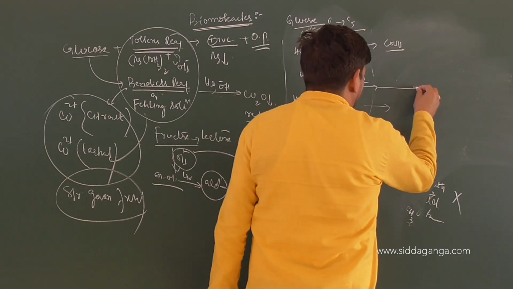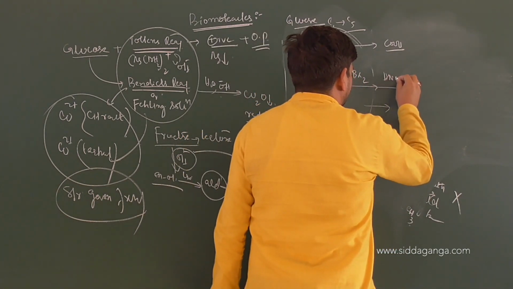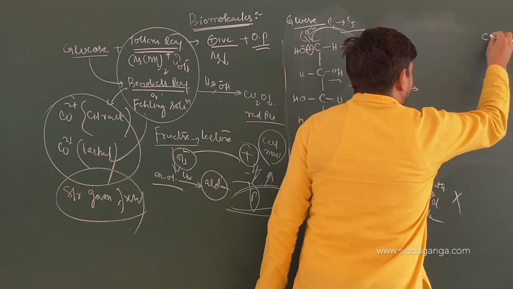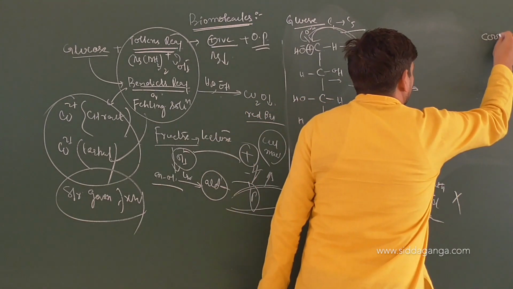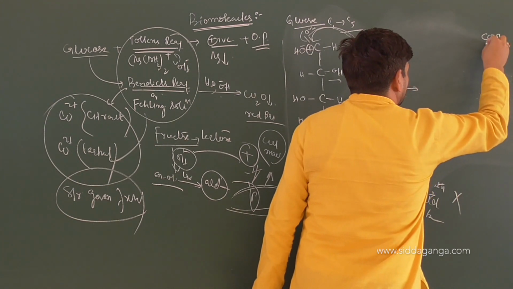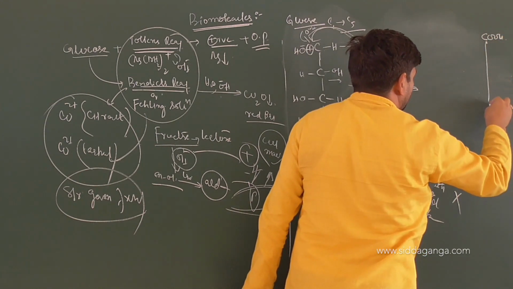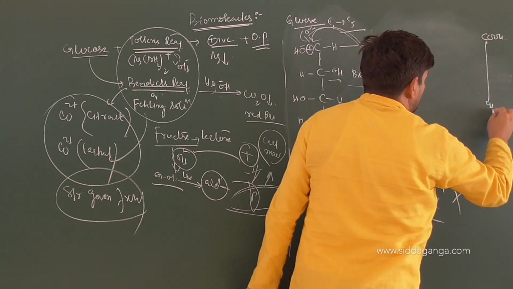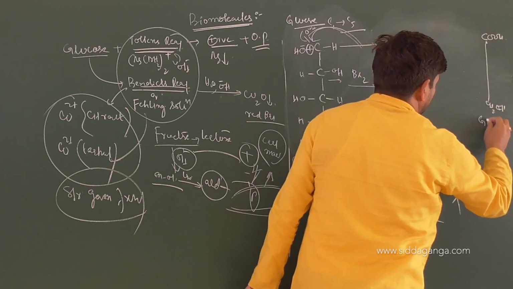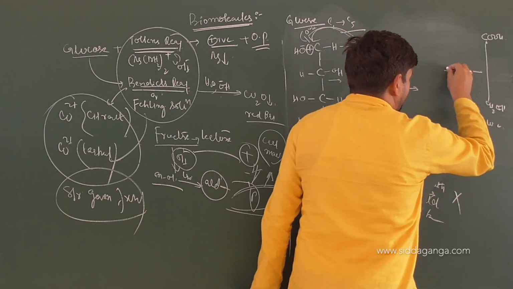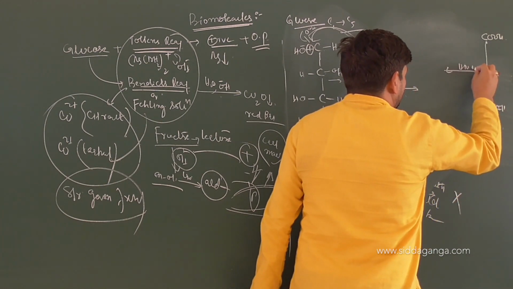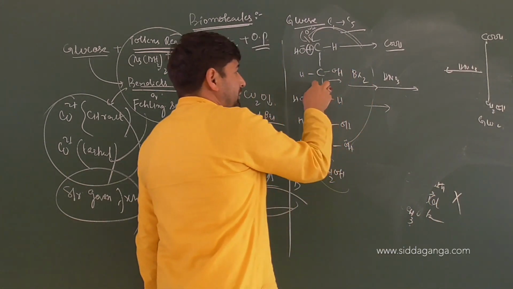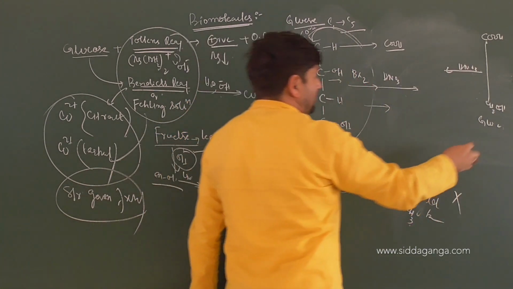However, if a strong oxidizing agent like nitric acid is used, what do we find when nitric acid treatment is given? This is what? Gluconic acid. When you treat this glucose molecule with Br2, you will get what?